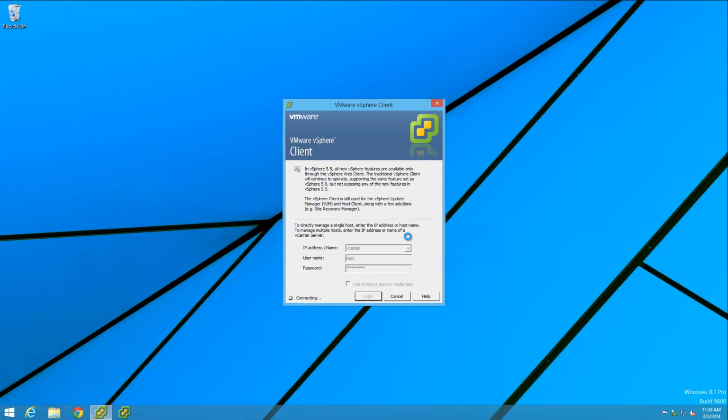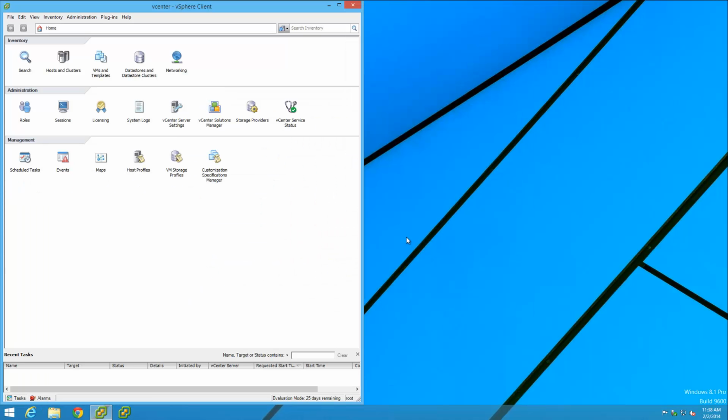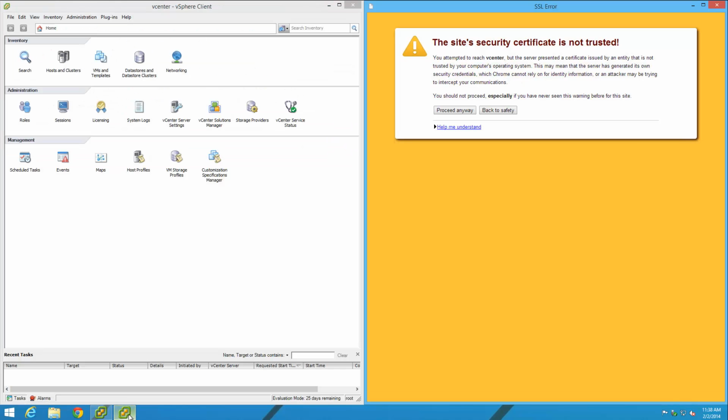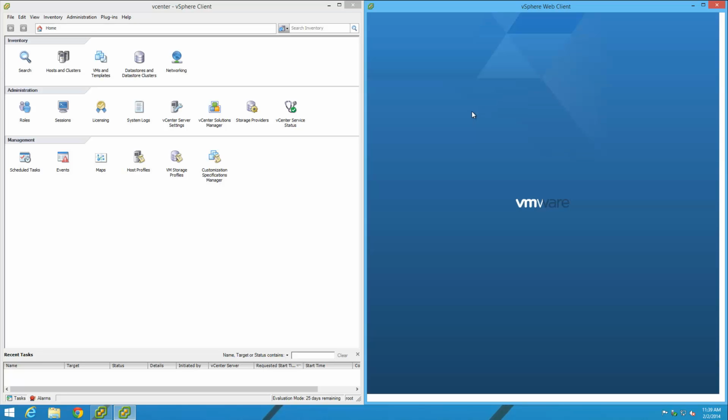Install a certificate. Now let's try the vSphere web client. Windows plus right arrow to bring it up on the right side of the screen. This yellow, which used to be red on older versions of Chrome, is about certificates. Dealing with certificates, if you're rebuilding a lab often, it may not be worth your while.